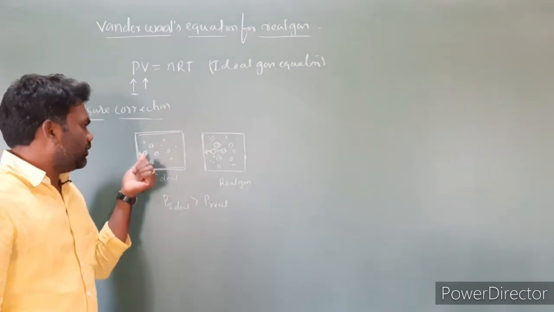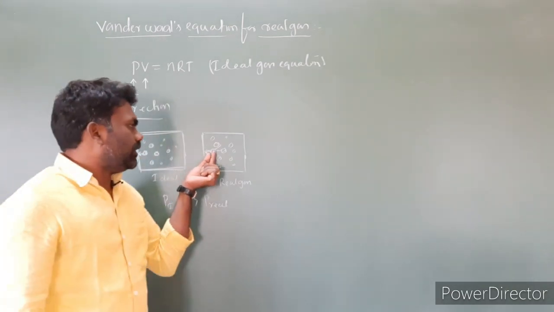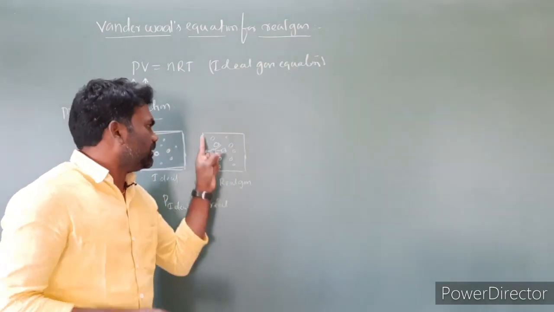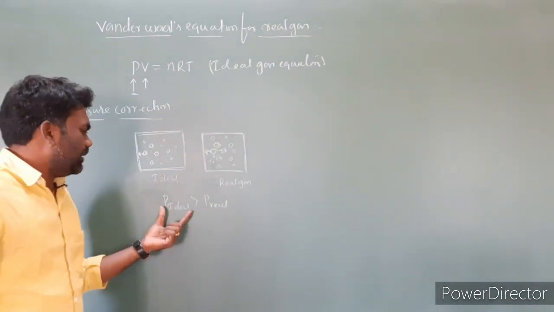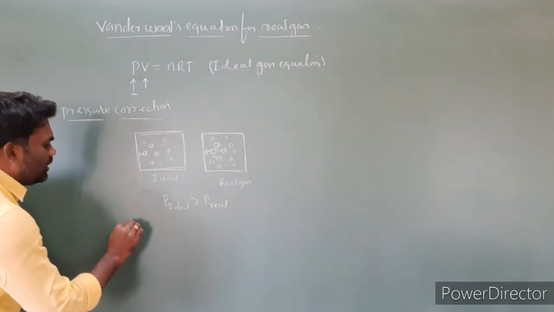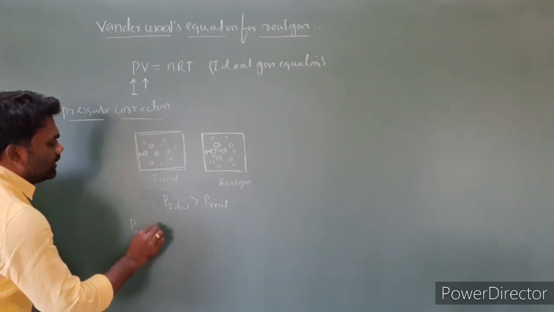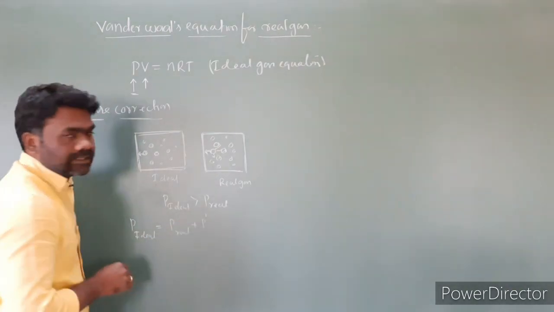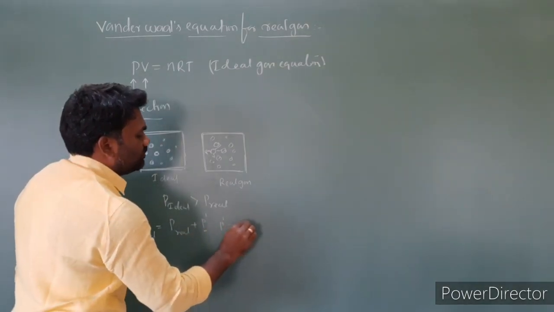Why is it so? Here is a molecule striking the wall of the container with full impact. But there is an attractive force between the gas molecules, and this molecule does not strike the wall with full impact, because these molecules are dragging it back. As a result, the pressure exerted by these molecules on the walls of the container is very, very less. In simple words, the pressure of ideal gas is greater than the pressure of real gas. Then the pressure of ideal gas is equal to the pressure of real gas plus P dash, where P dash is the pressure correction term.